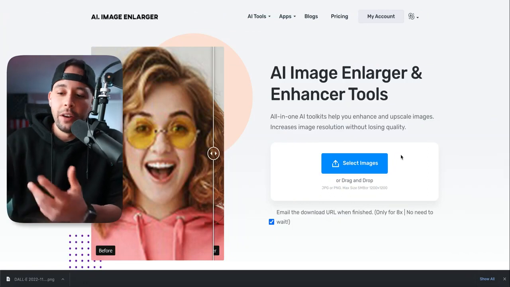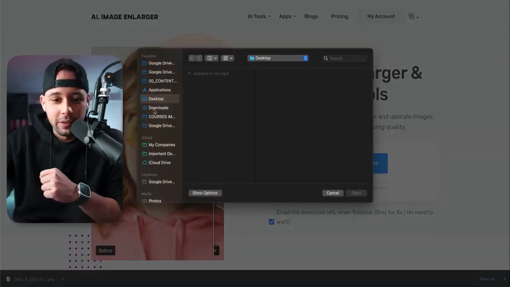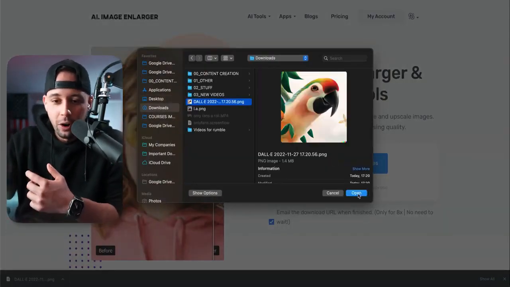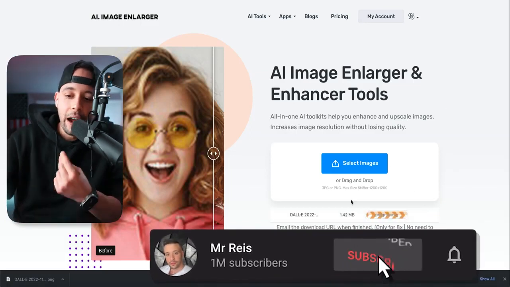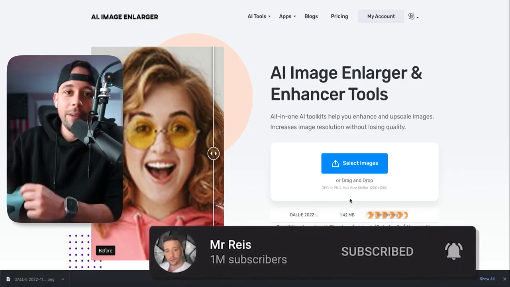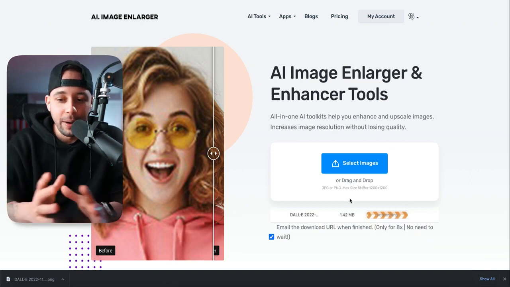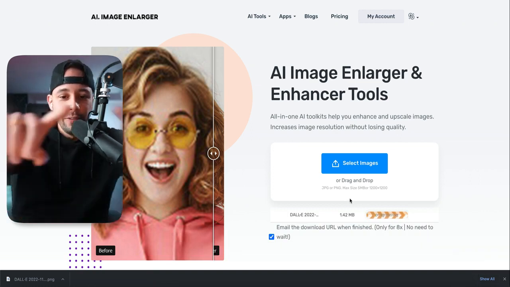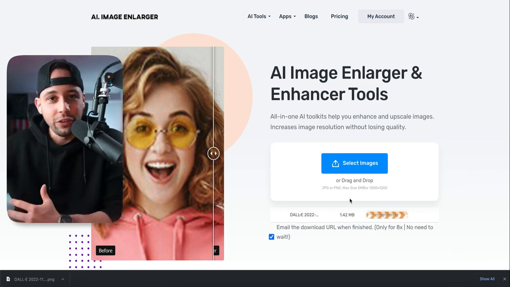Now, once you're in the website, all you have to do is select the image that you downloaded from the software, open it, and then click start. As you can see, I chose for the software to enlarge my image by 2 times. So it's going to enlarge my image by twice, and it's going to fill in the gaps with artificial intelligence.